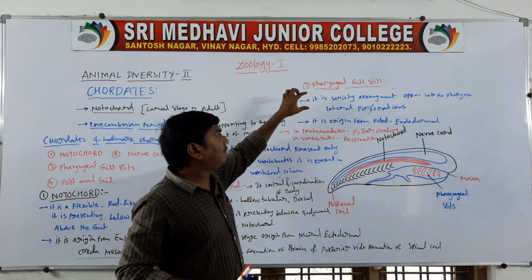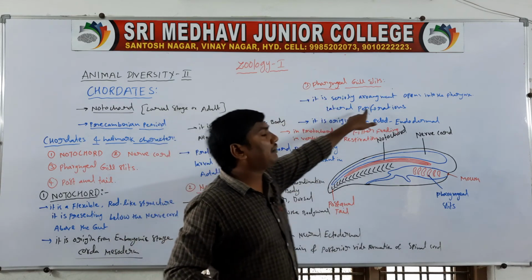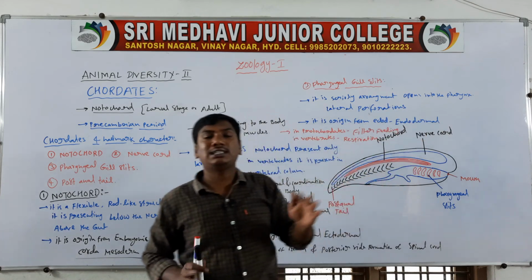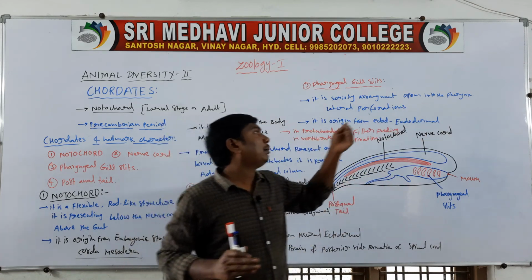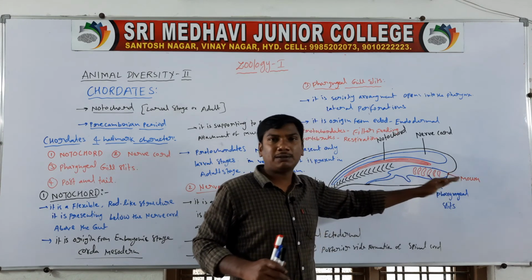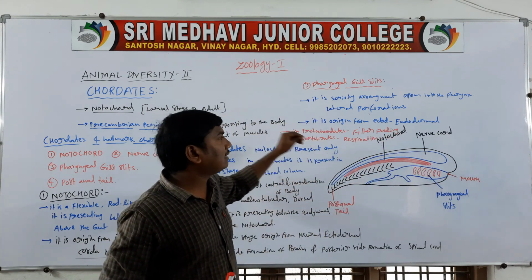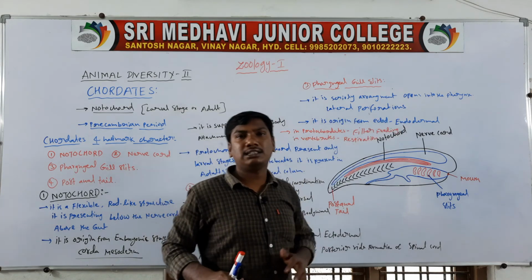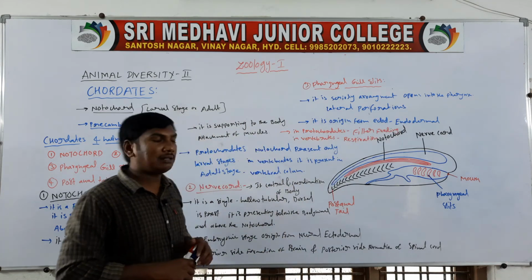Once revised, the pharyngeal gill slits are lateral perforations, opening from the pharynx. Next one, they are ectoendodermal in origin.